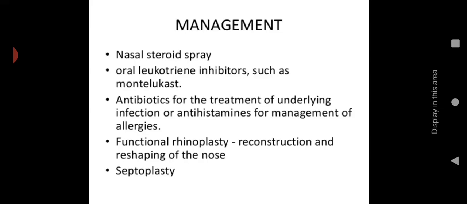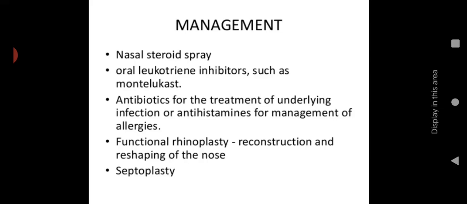Then antibiotics for the treatment of underlying infections. If there is any underlying infection like rhinitis, sinusitis, or adenitis, we can give antibiotics. Then antihistamines for management of allergies. Due to allergy also, the nasal obstruction can occur. So in that case, we can provide antihistamines. Then functional rhinoplasty. So that's a treatment. That's a reconstruction and reshaping of the nose.